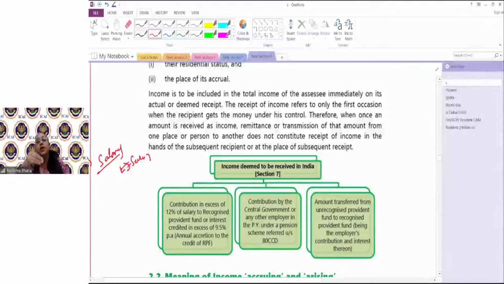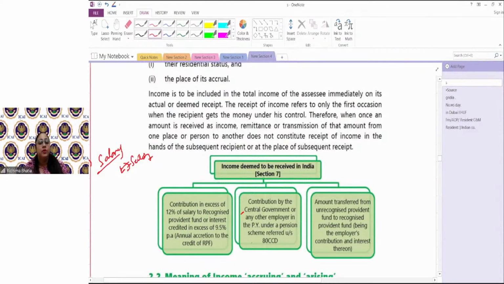Once you understand the terms related to salary and you revisit this chapter, you'll get to know what I was trying to explain. ठीक है. So if you do not have a clear idea by section 7, do not worry. You will definitely get a clear idea once you get through your salary chapter.